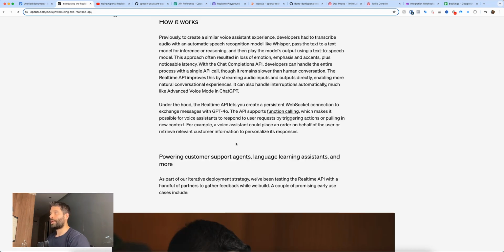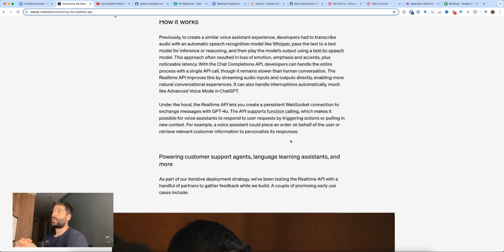Now, the final thing I want to point out is on that demo call, pretty much as soon as I finished speaking, I already had a response coming back to me from the API. And that's thanks to the Realtime API letting you create a persistent WebSocket connection. So for real-time communication like live chat or now this voice API, the WebSocket is the main mechanism that lets you communicate instantaneously.